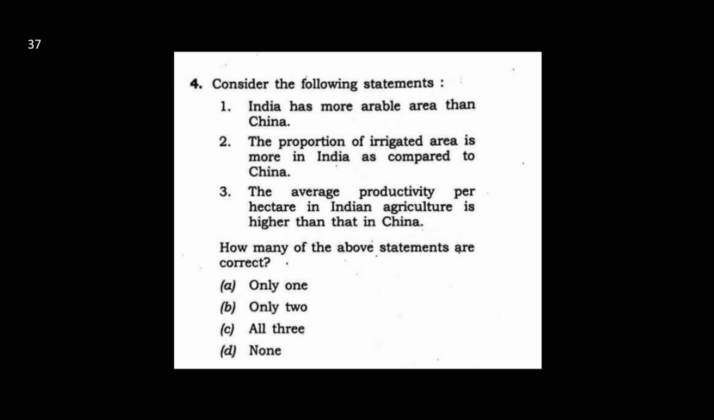The second last question, 37, you can see. Consider the following statements. India has more arable land than China. Very easy. The proportion of irrigated area is more in India as compared to China. The average productivity per hectare in India in agriculture is higher than China. Obviously wrong. Obviously, guys, 2 and 3 cannot go together. 3 and 1 cannot go together. So the answer is only 2. So these are some common sense. You have to apply this common sense, guys.